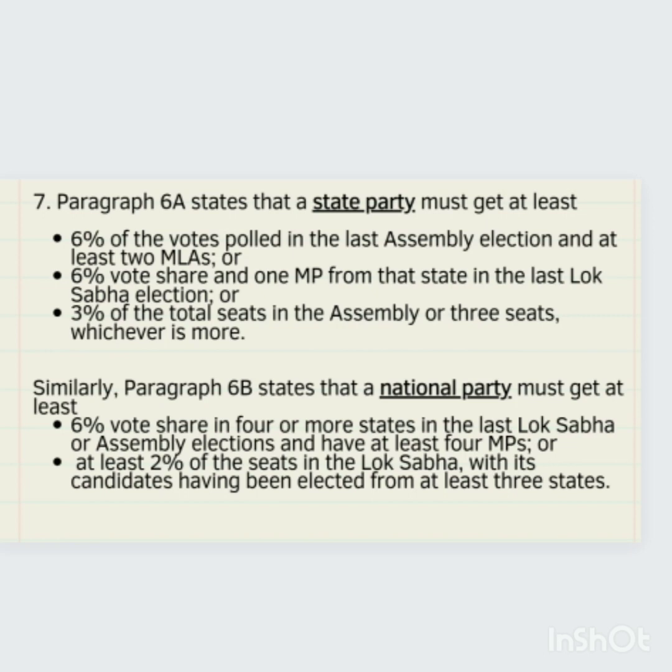Similarly, paragraph 6B states that a national party must get at least 6% of the vote share in 4 or more states in the last Lok Sabha or assembly elections and have at least 4 MPs, or at least 2% of the seats in the Lok Sabha, with its candidates elected from at least 3 states. So the Aam Aadmi Party, besides Delhi, Goa, Punjab and now Gujarat, has become a state party in these 4 states at the 2022 assembly elections of Gujarat, where it secured 12.92% of the votes.